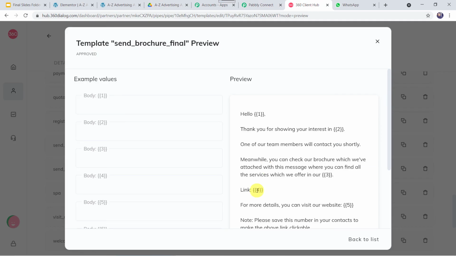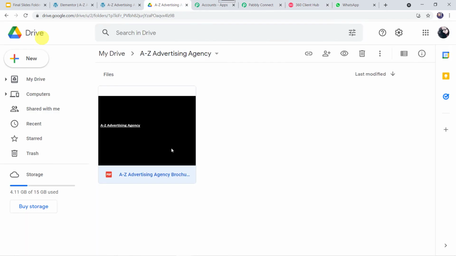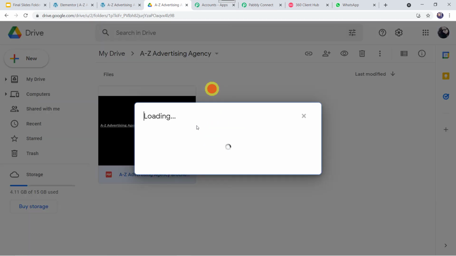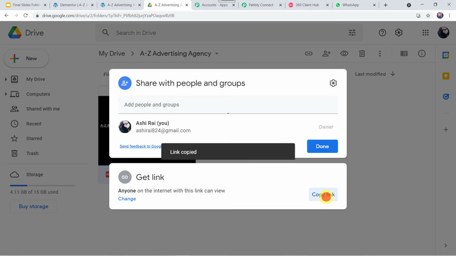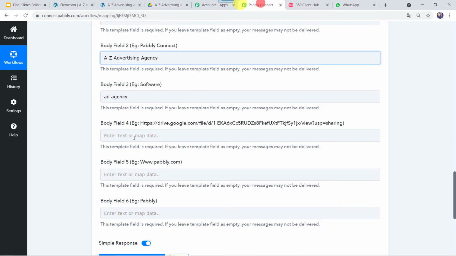So I have just pasted the brochure into my Google Drive over here. Here I'll just make a right click. I'll go to the share option. Here I can find the get link option. I'll simply copy this link. The link is copied to clipboard. I'll just go to my Pabbly Connect and here I will be pasting the link.